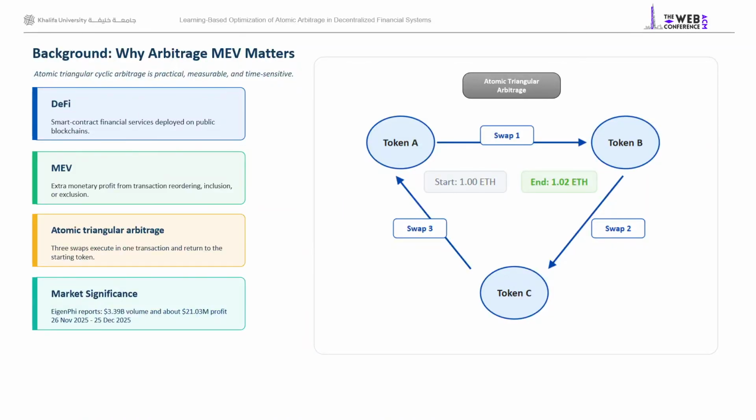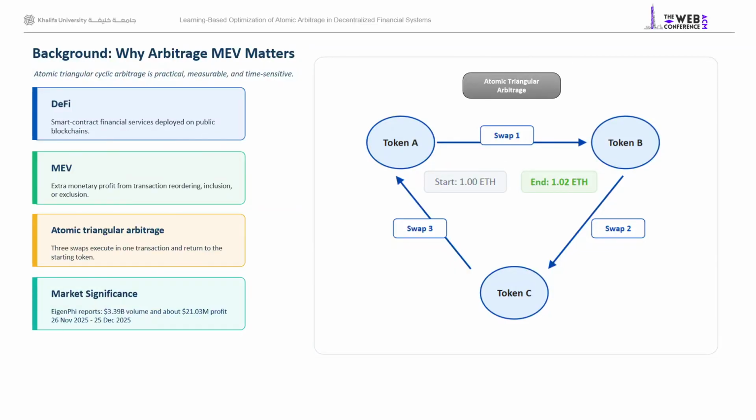We first discuss our research problem, which involves DeFi, MEV, and arbitrage, and why MEV arbitrage matters in DeFi. DeFi, or Decentralized Finance, is a financial service that runs inside blockchain smart contracts. In this DeFi environment, MEV, or maximal extractable value, refers to additional profit that can be extracted from a transaction. One major MEV strategy is arbitrage, which involves buying and selling assets or tokens across different pools or exchanges to exploit price differences and to make profit.